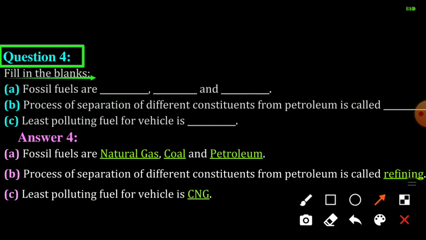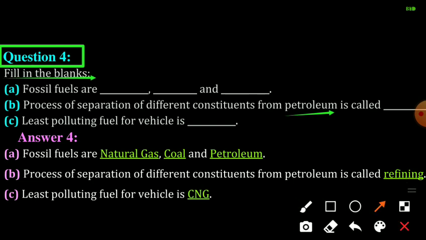B: The process of separation of different constituents from petroleum is called refining. In this process we separate the different components of petroleum, that are LPG, petrol, kerosene, diesel, lubricating oil, paraffin wax and bitumen.